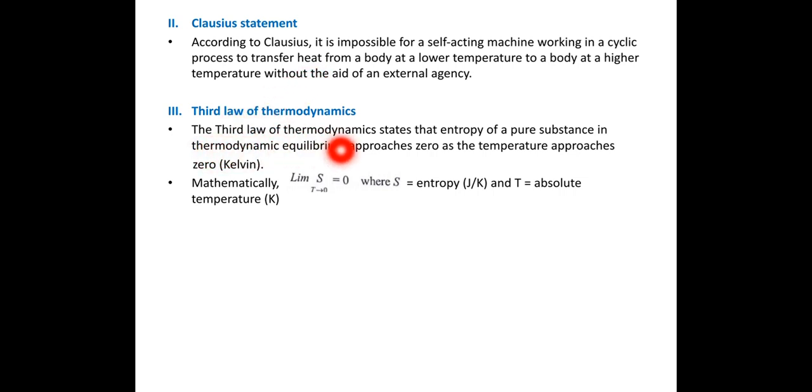Third law of thermodynamics. The third law of thermodynamics states that the entropy of a pure substance in thermodynamic equilibrium approaches zero as the temperature approaches zero. Mathematically it is given as the limit of S as T tends to 0 equals 0. S means entropy, which is expressed in joules per Kelvin, and T is the absolute temperature.